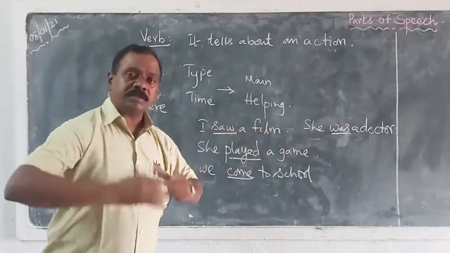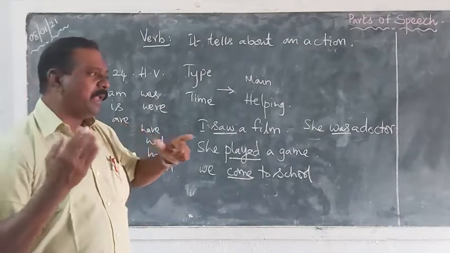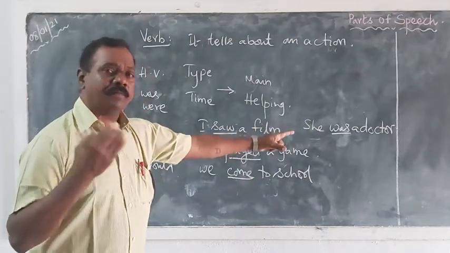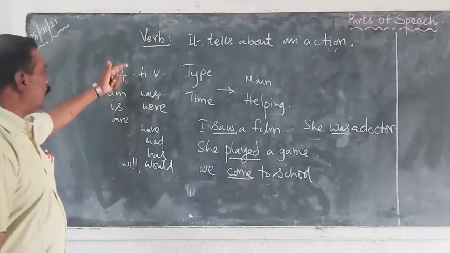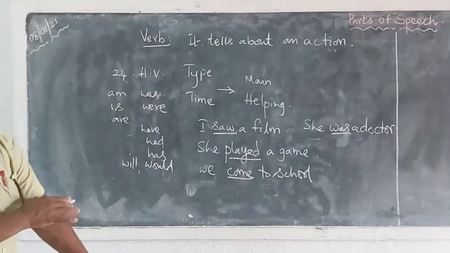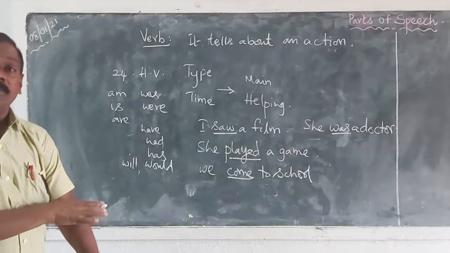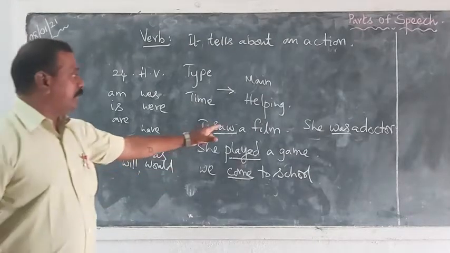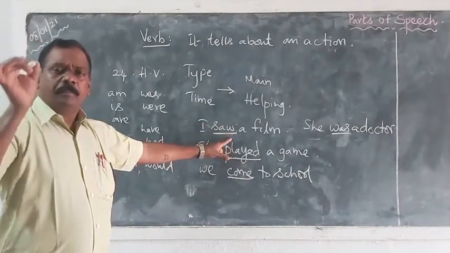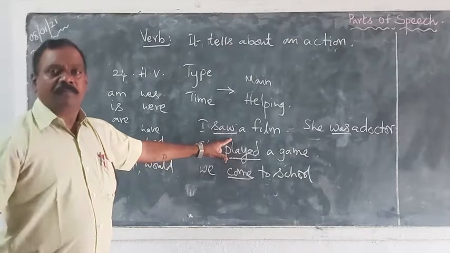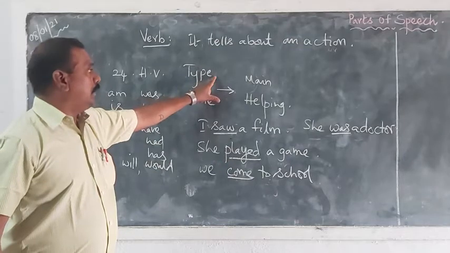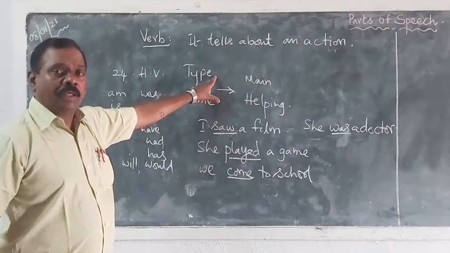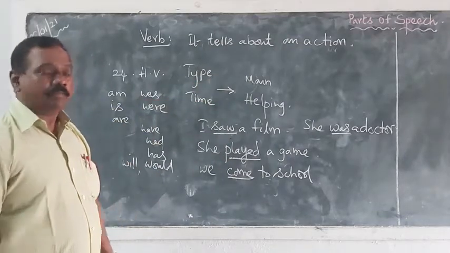So here we cannot say the exact meaning of the verb was. There are no fixed meanings for the helping verbs, whereas the main verbs have a particular meaning for every verb. That is the main difference. Main verbs denote the type of action and they have fixed meaning.